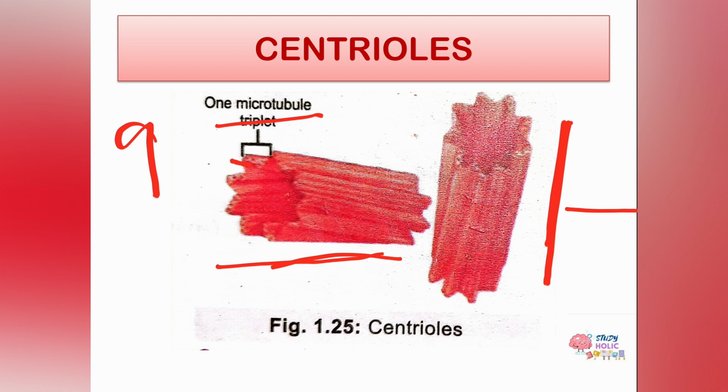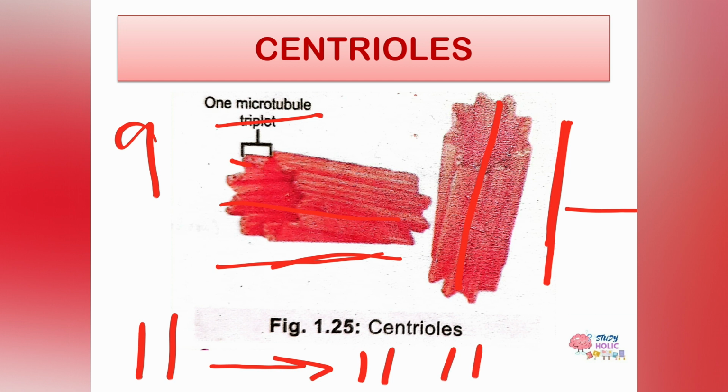So what happens when the cell divides? Before the cell division, each pair of centrioles divides, this one and this one, and this results in the formation of two pairs. These two pairs later move to the opposite sides of the nucleus, and on the opposite sides of the nucleus, both pairs give rise to the spindle fibers, the microtubules, during the cell division. I'm going to draw this one over here.